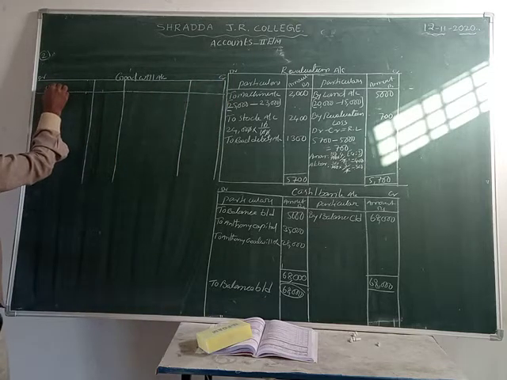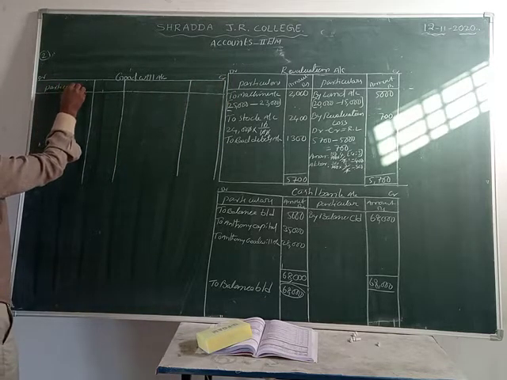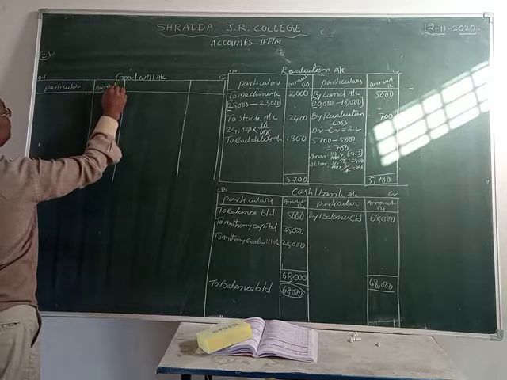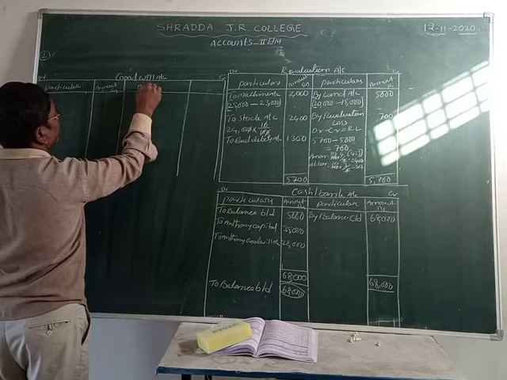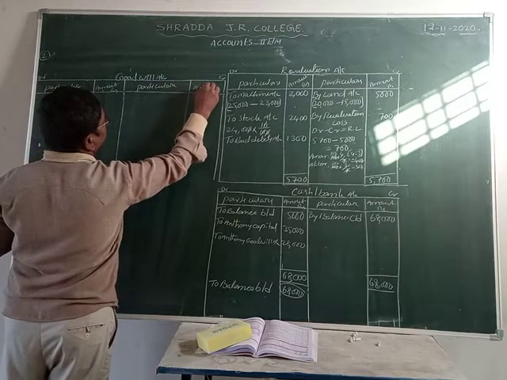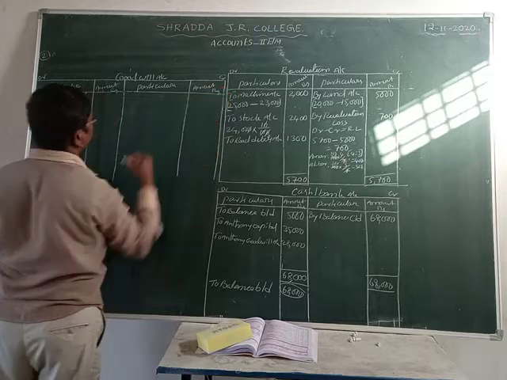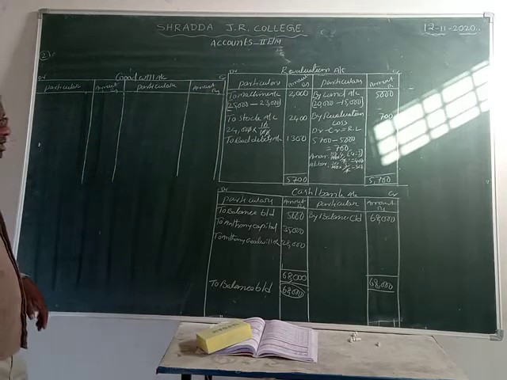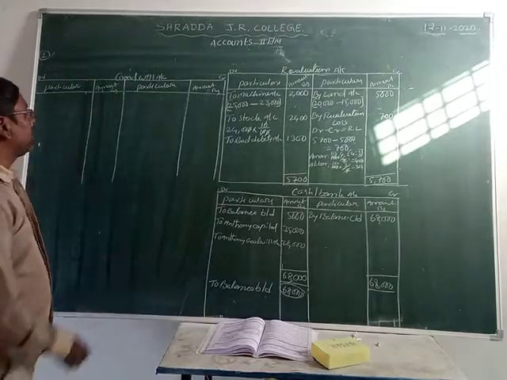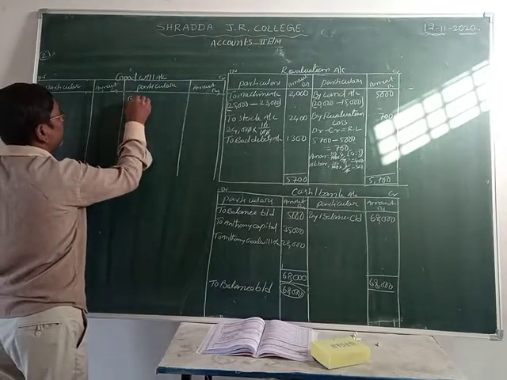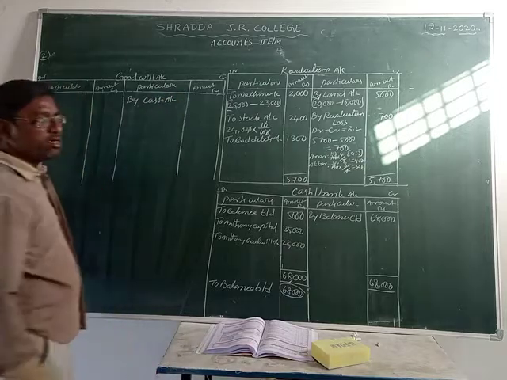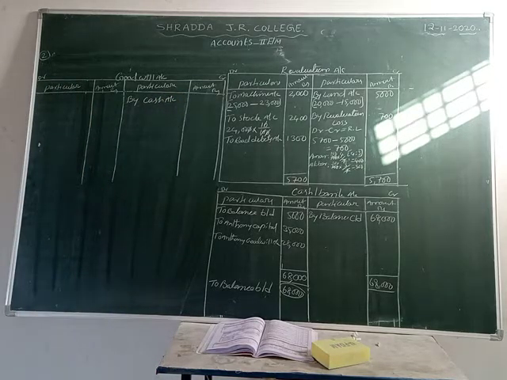Here are particulars and amount rupees, here also the same. Okay, students. So here goodwill comes by cash only. That's why we can record on the credit side by cash account. Goodwill comes by cash. That's why we record it into by cash.